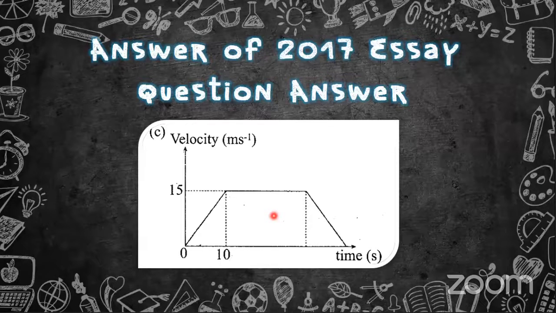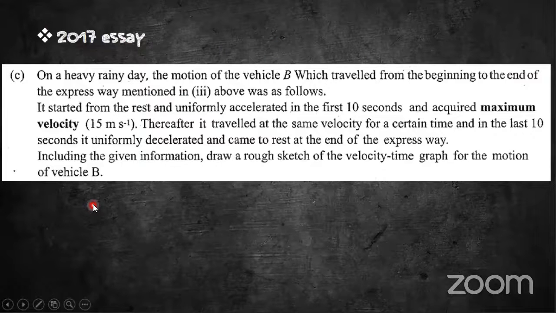The ending time was not given in the information, right? It traveled at the same velocity for a certain time, and in the last 10 seconds it uniformly decelerated and came to rest, right? The first 10 seconds were given. After that, what is the time? It was not given, so we can't predict the ending time.